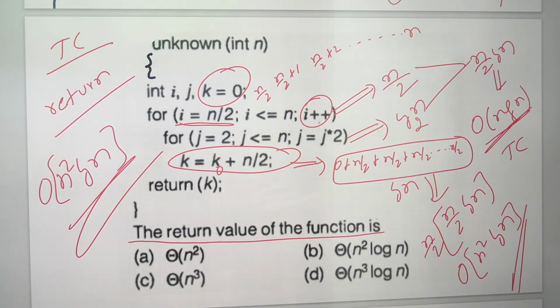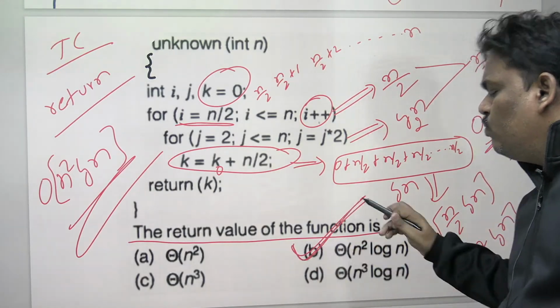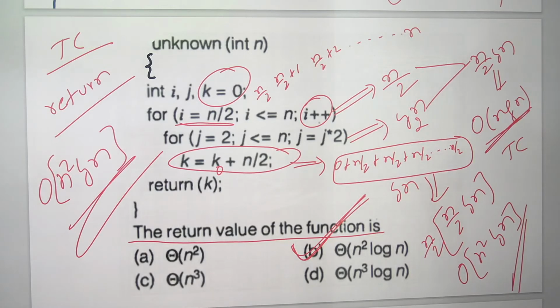Right? Program doesn't mean the time complexity. Sometimes you will be asked the return value: what is the answer of this problem? Return value is n square log n. For each j value, n by 2 you are adding, so the j loop is log n time. N by 2 log n for each i value. Like that, the i loop is n by 2 times. N by 2 into n by 2 log n, which is n square log n.